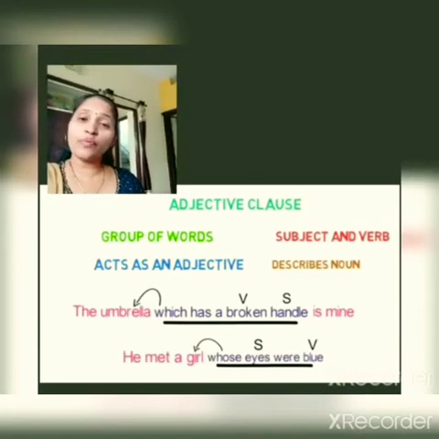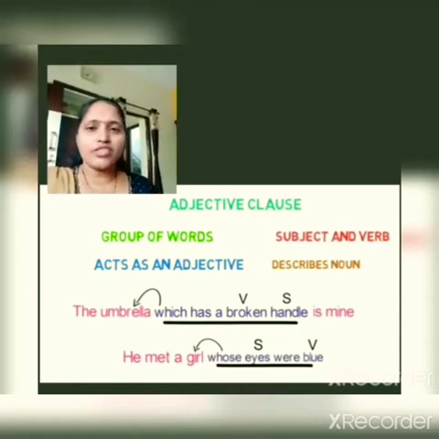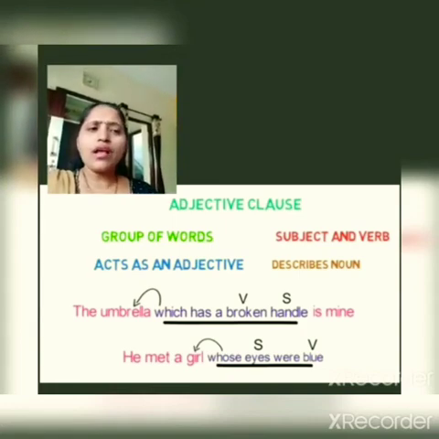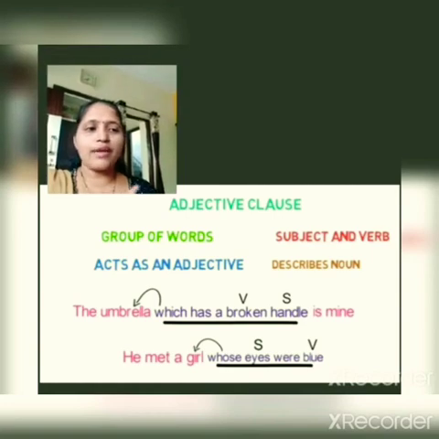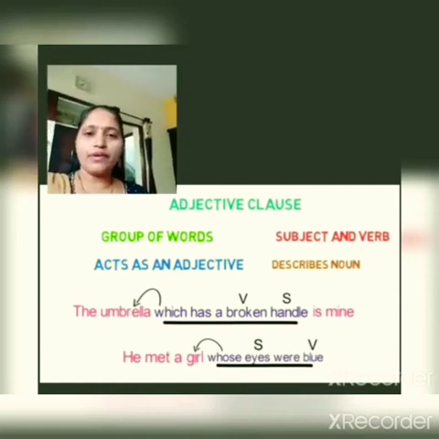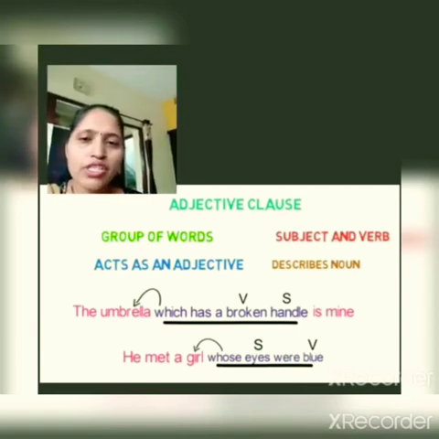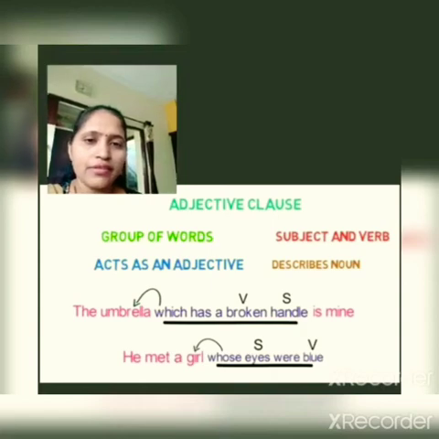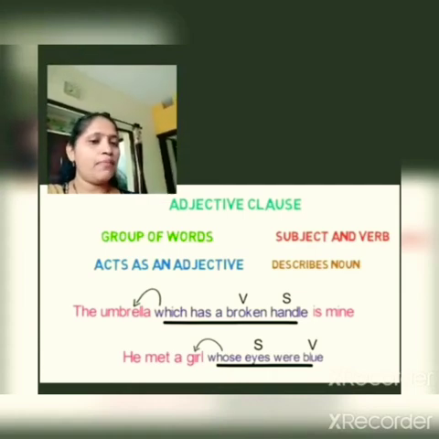An adjective clause is a group of words having a subject and verb of its own and it acts as an adjective in the sentence. Now what do adjectives do? They describe nouns and so does the adjective clause. For example, the umbrella which has a broken handle is mine.